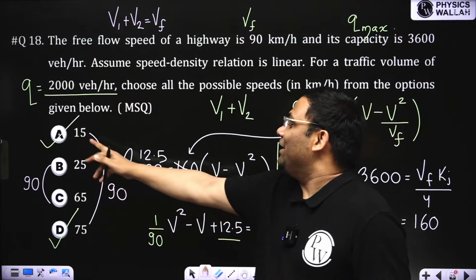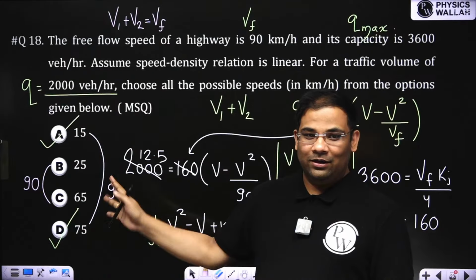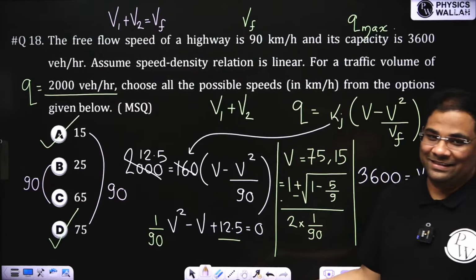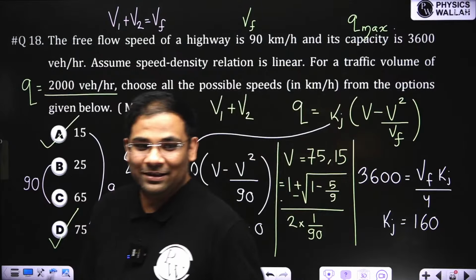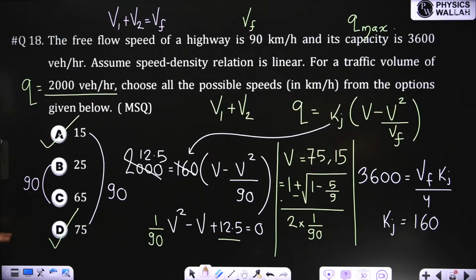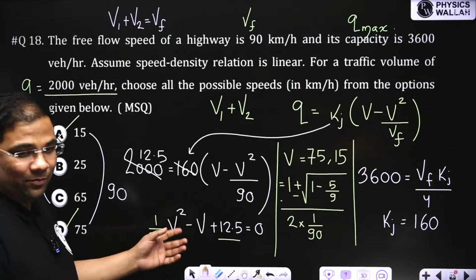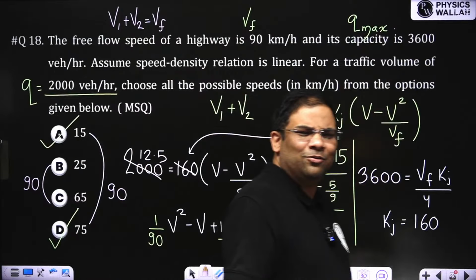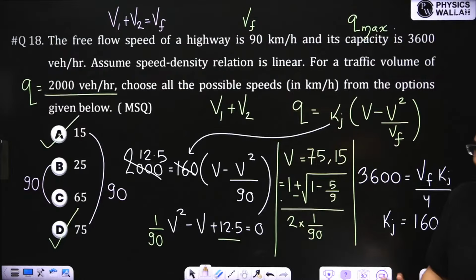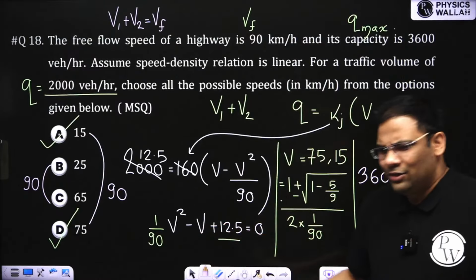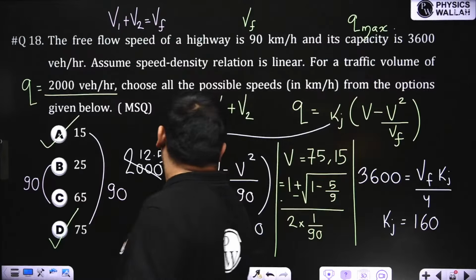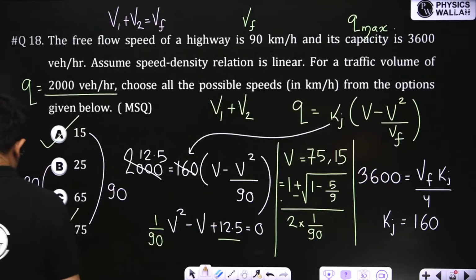Here, luckily, if you choose these two, then you luckily get the right answer. But you might not get it. So in that case, we have to solve the quadratic. After forming the quadratic, that is also true, you will do some calculation. Whichever approach you find easier, if you find putting in the equation and solving easy, you do that. If you find this easy, you do that. Whatever you are finding easier, it depends on you.